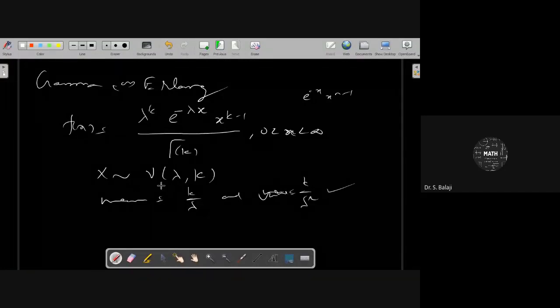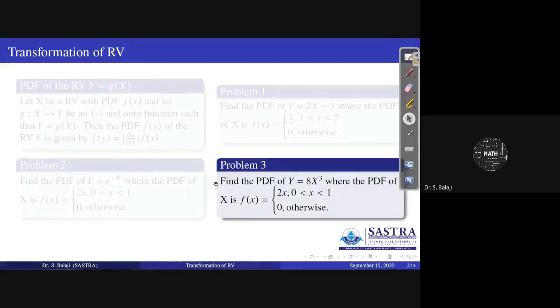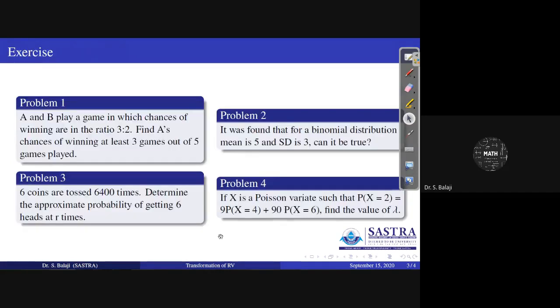With the help of that, we completed two problems here yesterday, and that gives the idea. And today we completed the idea of transformation of random variable. Today you take some problems for your exercise, and all of you try one by one, with the help of the known distributions, binomial, Poisson, normal, and so on, and give your answers one by one. See the first problem.